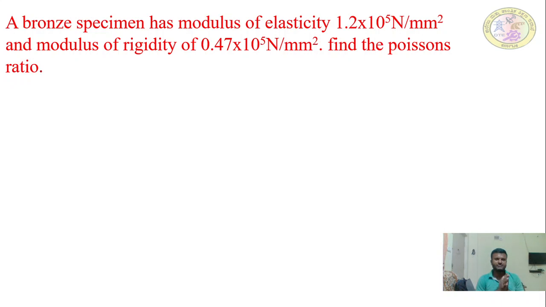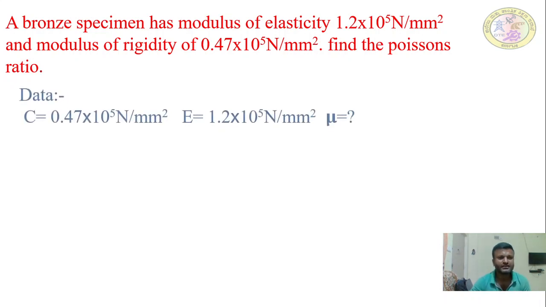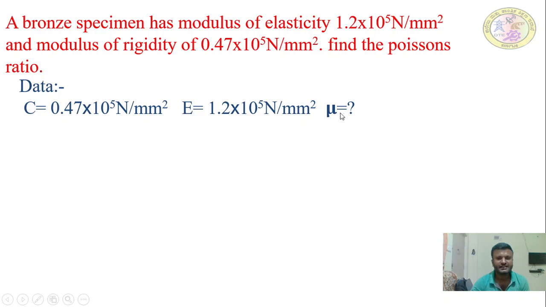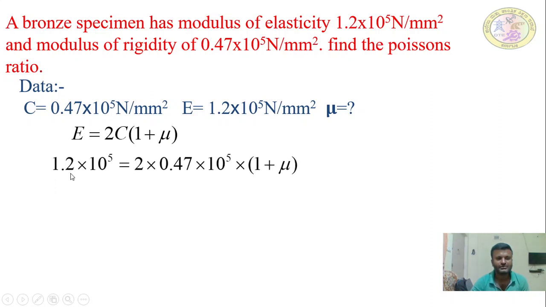We have the relation between Young's modulus of elasticity, shear modulus or modulus of rigidity, and Poisson's ratio. E is equal to 2C into 1 plus mu. Write the given data C, E, and we need to find out mu, Poisson's ratio. So substitute everything: E is 1.2 into 10 to the power of 5, equal to 2 into 0.47 into 10 to the power of 5 into 1 plus mu.